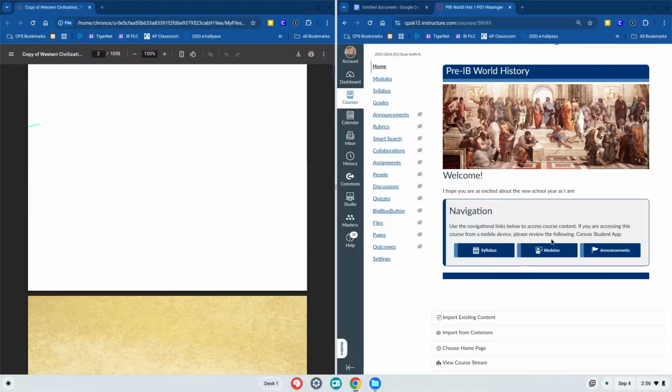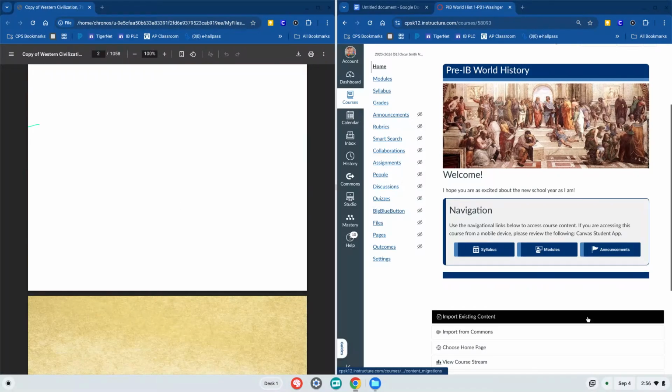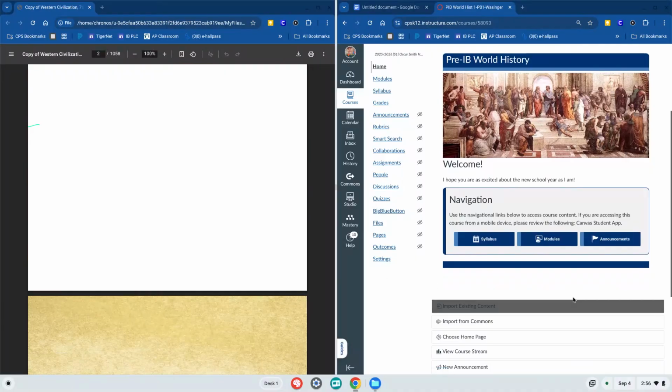Hey y'all, so here we are. I am going to do a quick little understanding of how to power map.